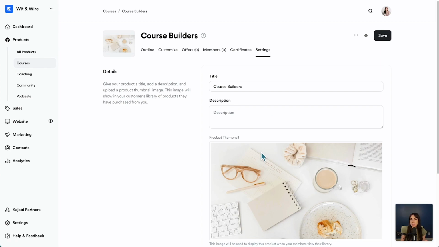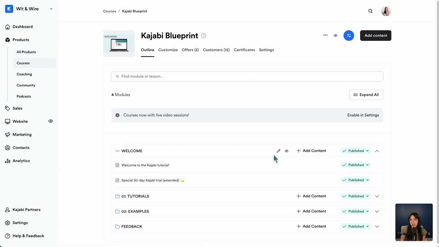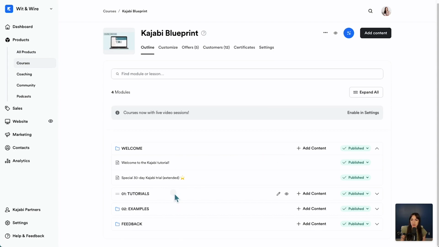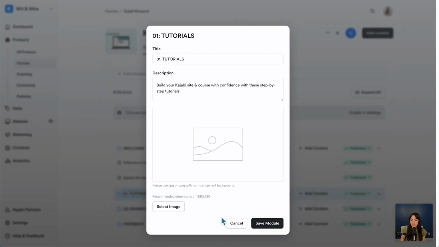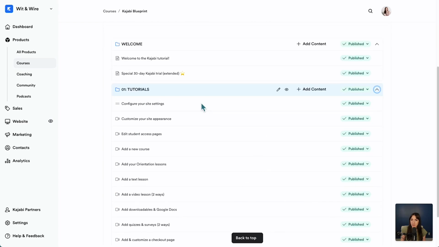Now, rather than continuing with this new product, I'm actually going to head back to all products and bring you into my Kajabi blueprint to give you a better look and feel of what a course could look like in Kajabi once it's built out. So here you can see I have a few different sections. They call them modules, and you can edit the title and description here. And then within this module, I have a series of individual lessons. So you can add new lessons by clicking Add Content and clicking Add a Lesson.